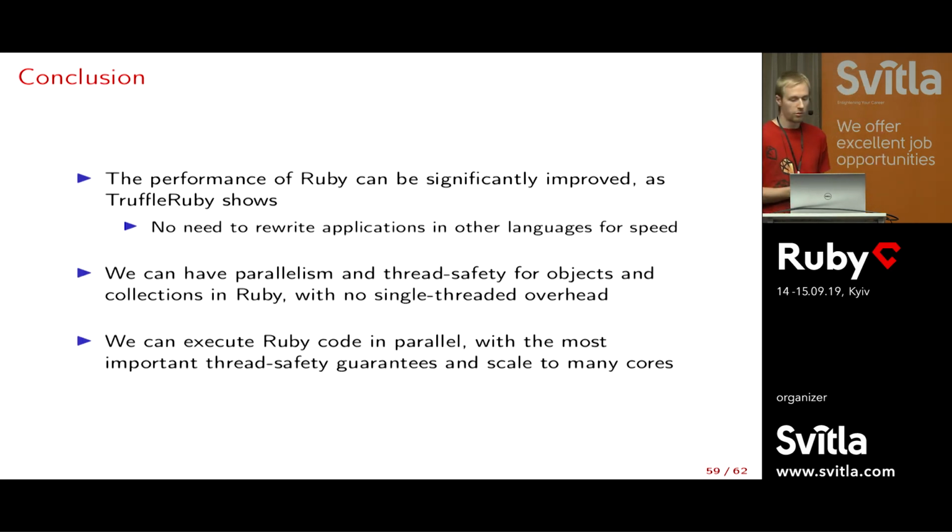So in conclusion, what I already said: I think the performance of Ruby can be much better than it is today. TruffleRuby is trying to show this and to expand the use cases where we show great performance like this. We can have parallelism and thread safety in Ruby, and there's no need for a global lock intrinsically. And we can still have no single-threaded overhead. So I hope that with this we start writing more parallel Ruby code and expand what we can apply Ruby to. We can start to do compute-intensive stuff, matrix stuff. There's no reason this can't also run in Ruby quite well. And we still get the important thread safety guarantee that we are used to with the GIL, but we can also scale to many cores.